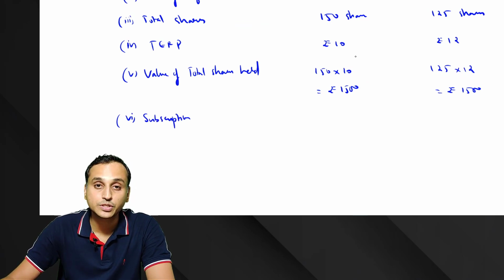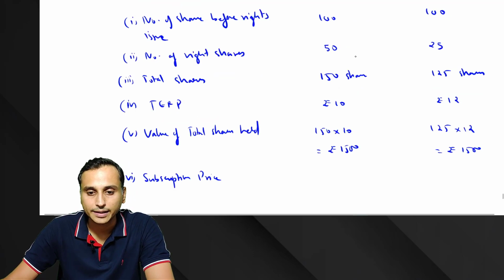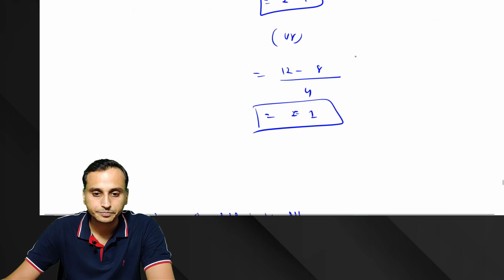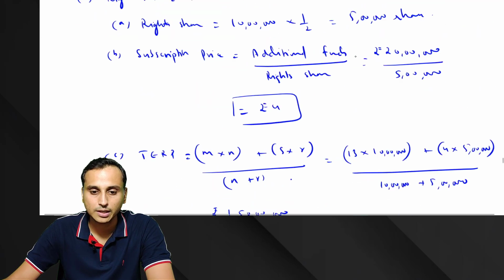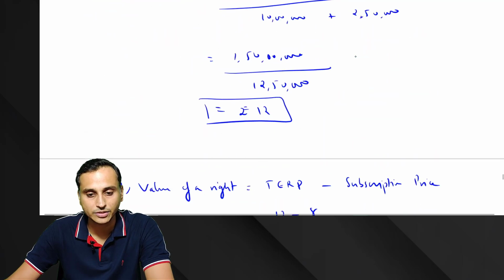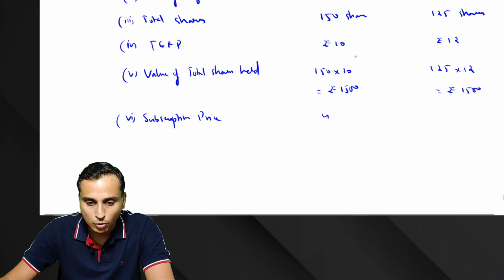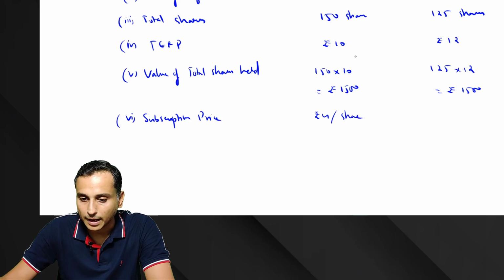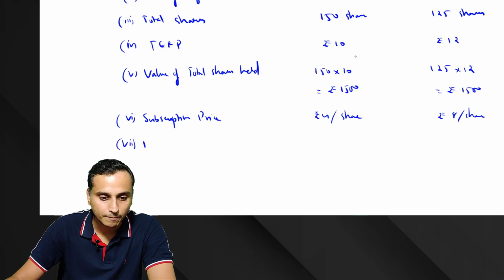Subscription price. How much was the subscription price in the first scenario? 4 rupees was the subscription price in the first case, and in the second case it was rupees 8. So it was rupees 4 per share, and here it was rupees 8 per share. So now what was the total subscription you paid?